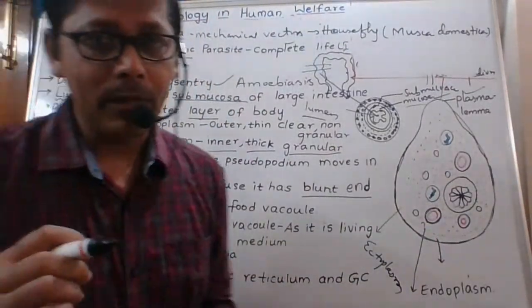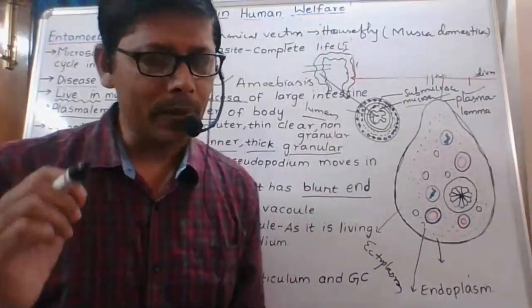Housefly, scientific name Musca domestica. Musca is the genus, domestica is the species name.